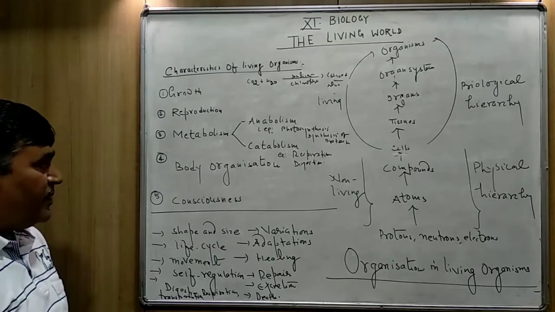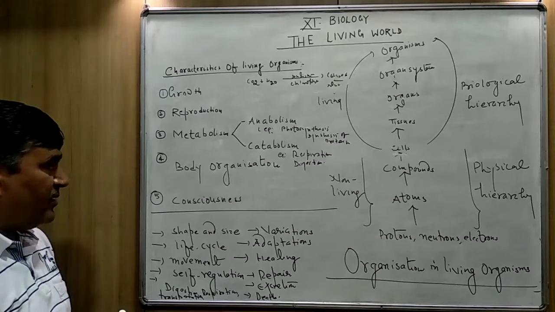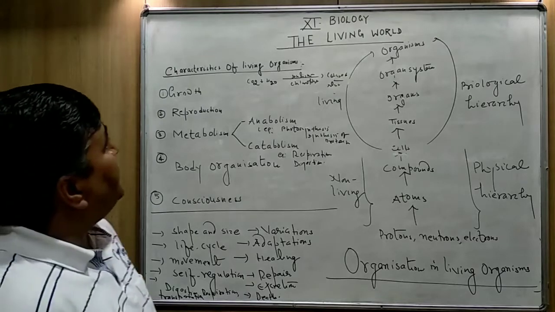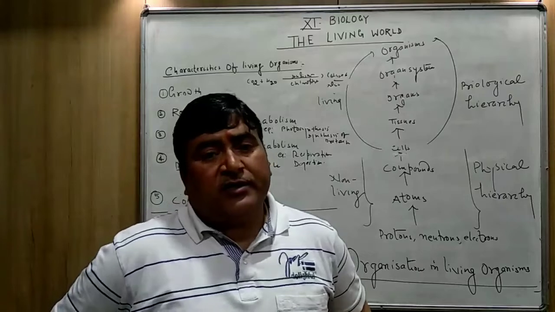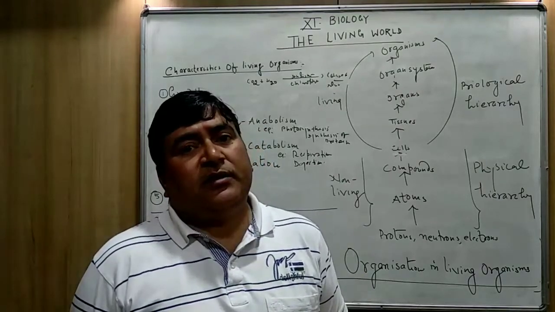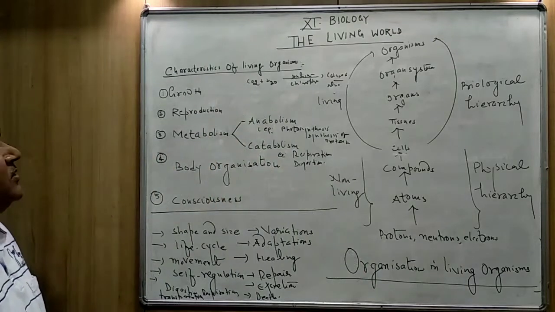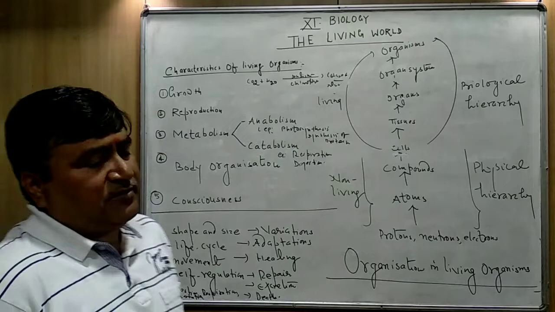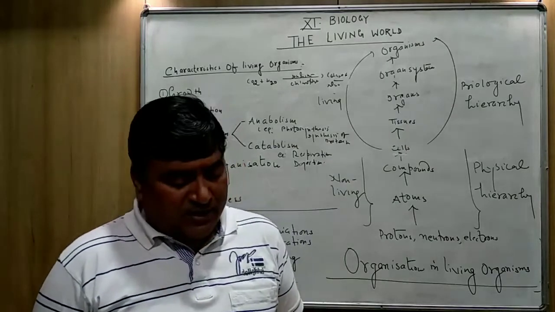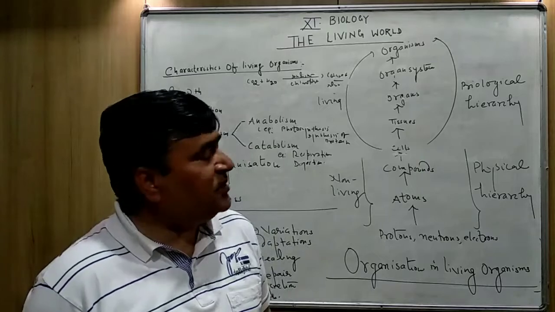Question number 4. Write the characteristics of living organisms.